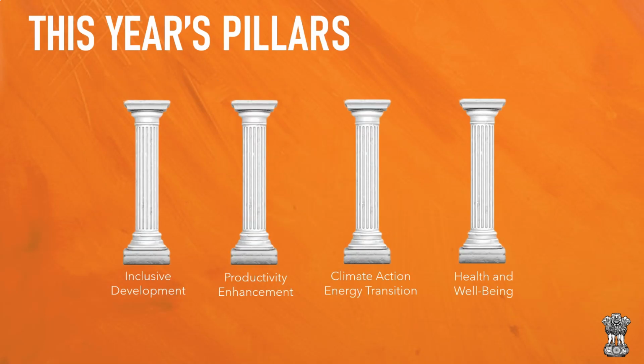And just like last year, the budget is based on 4 core pillars. And this year's pillars are inclusive development, which means that diverse sections of society should equitably grow and develop. And ultimately, the entire nation as a whole should develop. So development should never be confined to a few elite classes. Every class, scheduled castes, scheduled tribes, middle classes, and elite classes should equitably grow. And this involves equitable distribution of wealth.